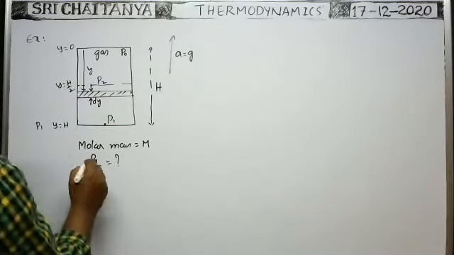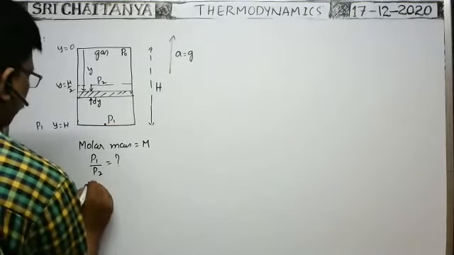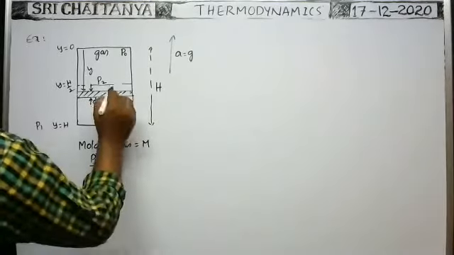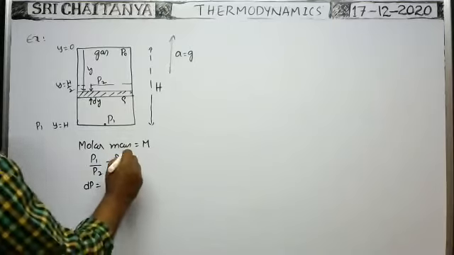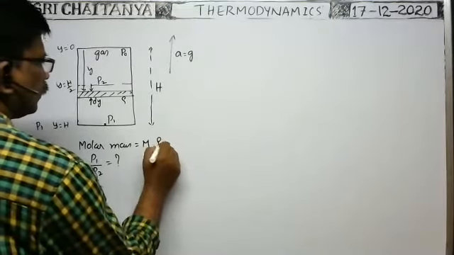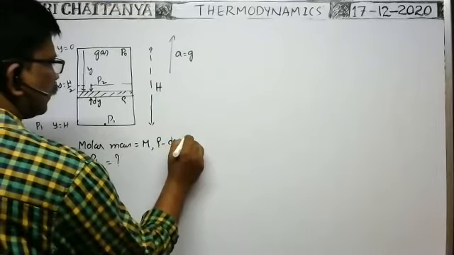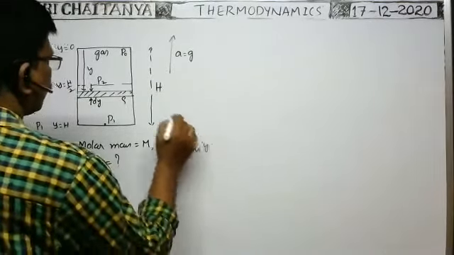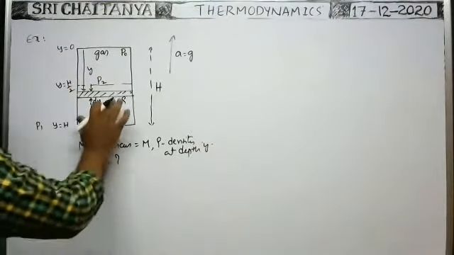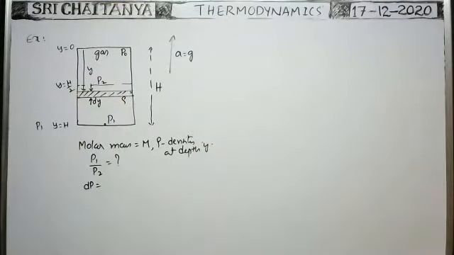So the pressure exerted at this point due to the small element is dp. Suppose the density of the gas here is rho, the density at depth y.